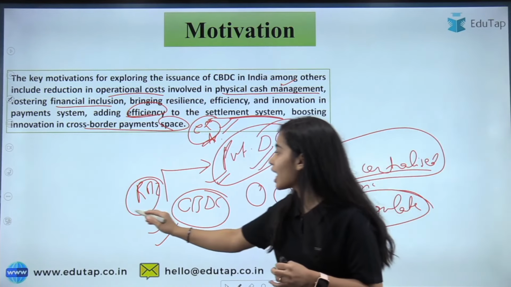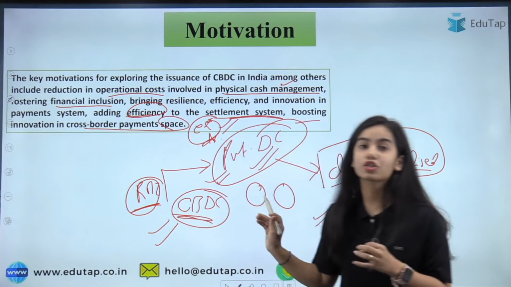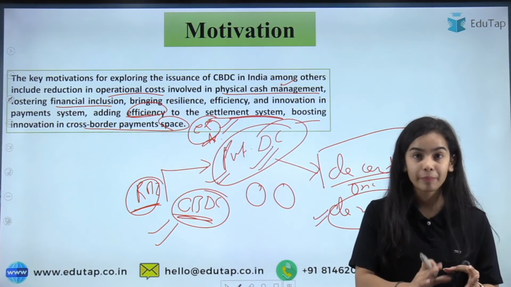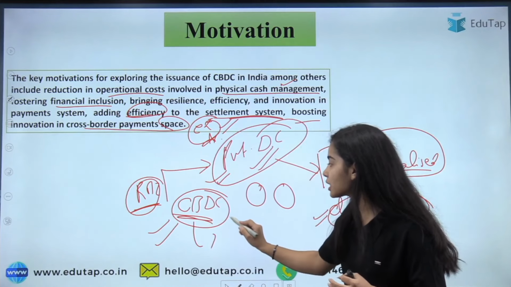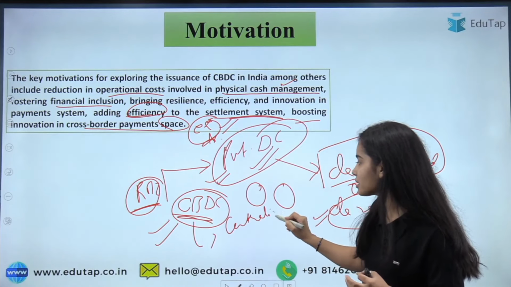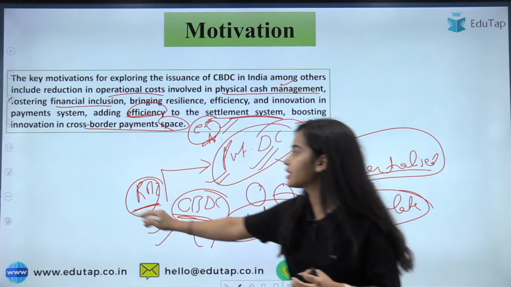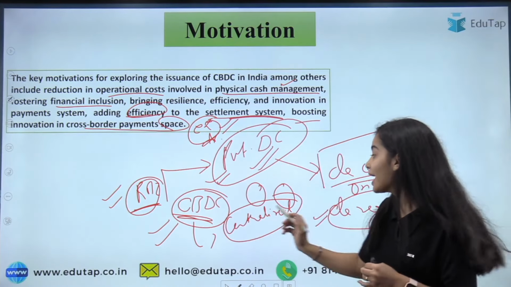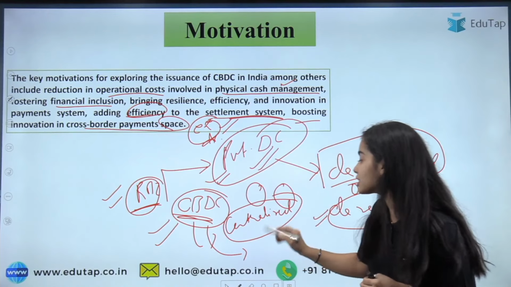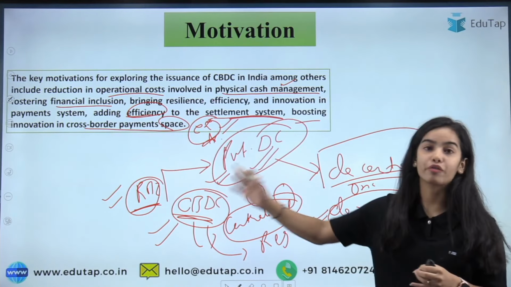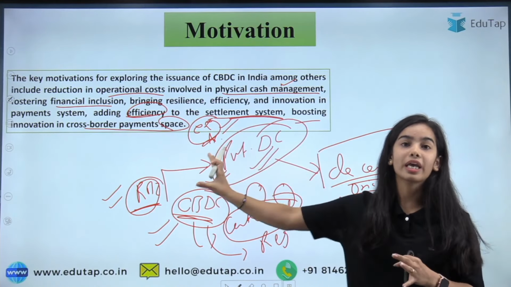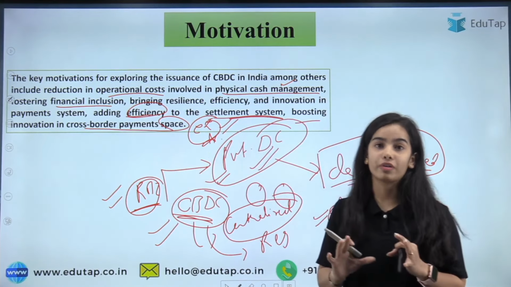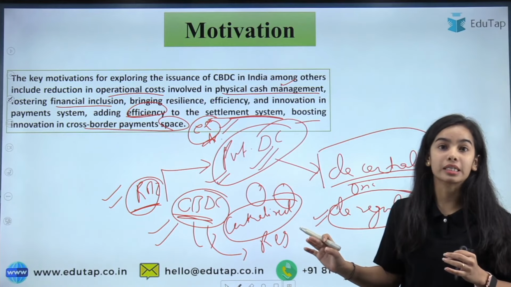Okay, so the RBI thought that we need a central bank digital currency, so that the people's need of the digital currency is met. But the central bank digital currency is centralized, that is, the Reserve Bank of India is there to take any kind of blame, any kind of responsibility, as well as the central bank digital currency is also regulated by the Reserve Bank of India. So we know that, okay, the Reserve Bank of India is there to support us, to take care of this digital currency.